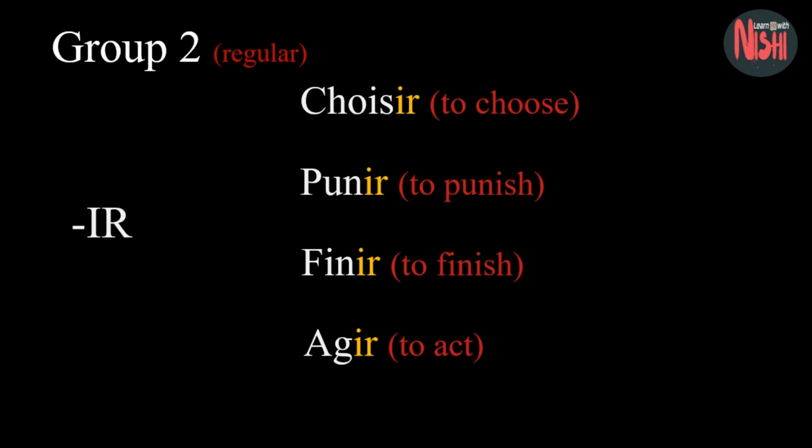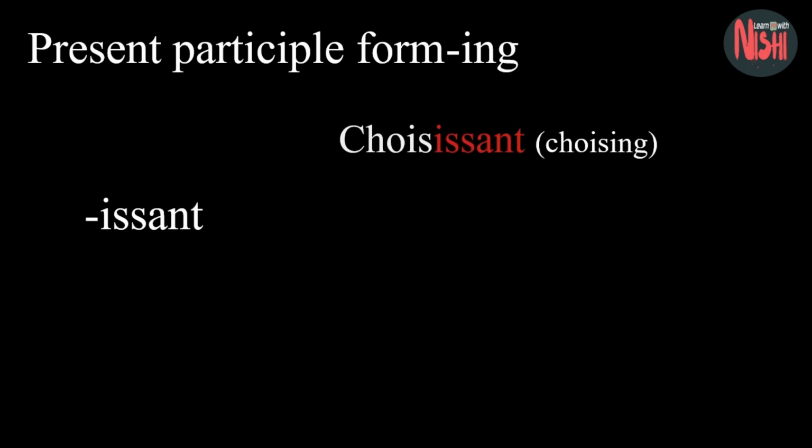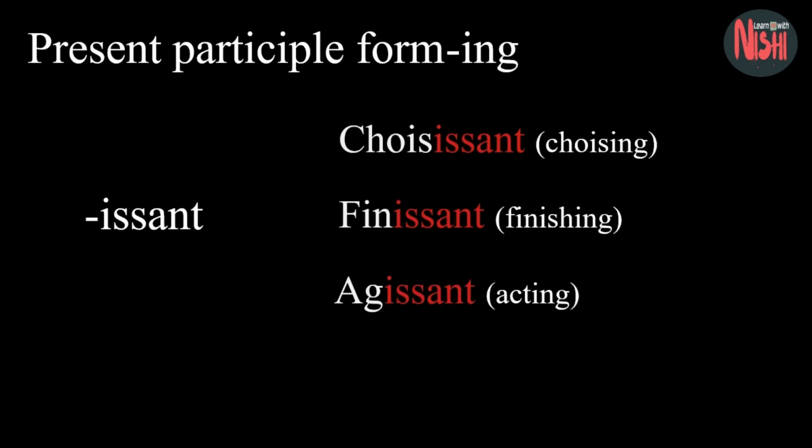Now, the question is, how are we supposed to know whether the ir verb belongs to group 2 or 3? There is a little trick for this: the present participle form, like a verb in English ending with ing. Regular ir verbs end with issant in their present participle form, like choisissant, finissant, agissant. But I don't think this trick is useful, so my suggestion is it's best to learn them by heart.